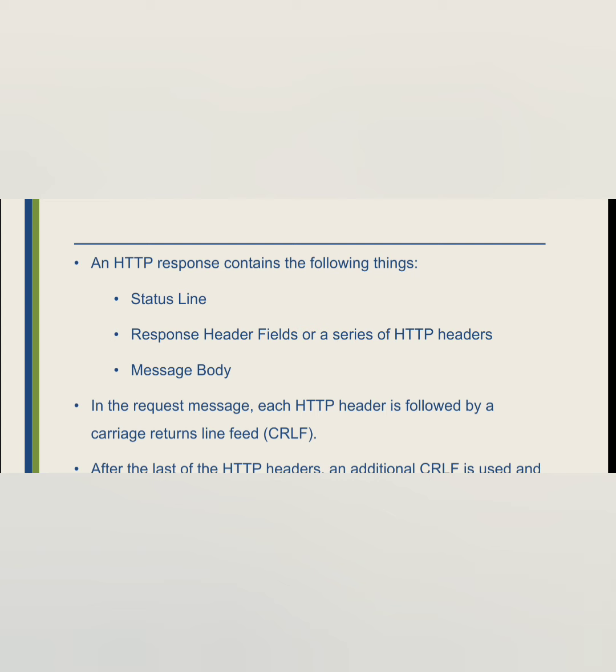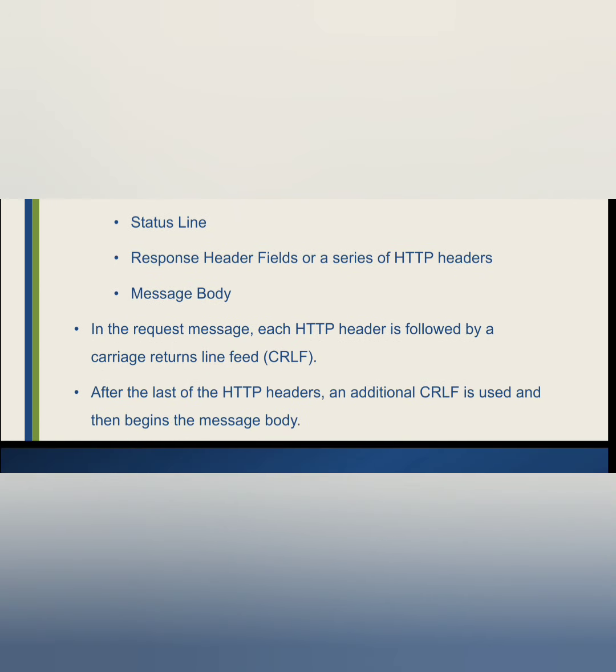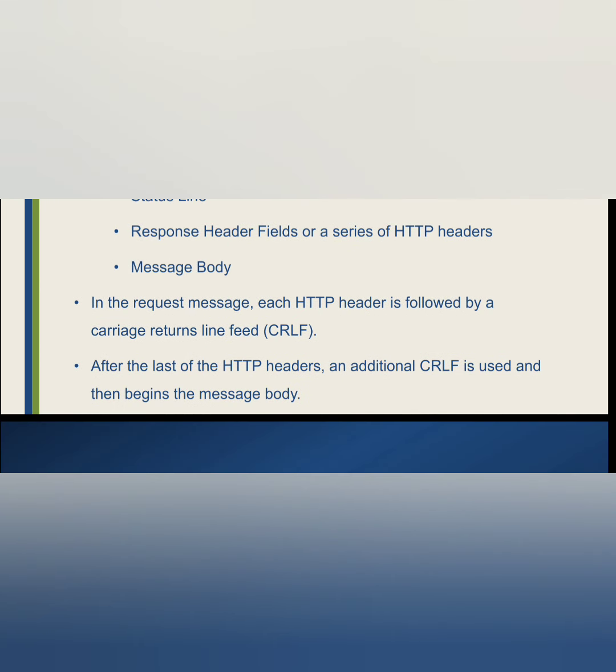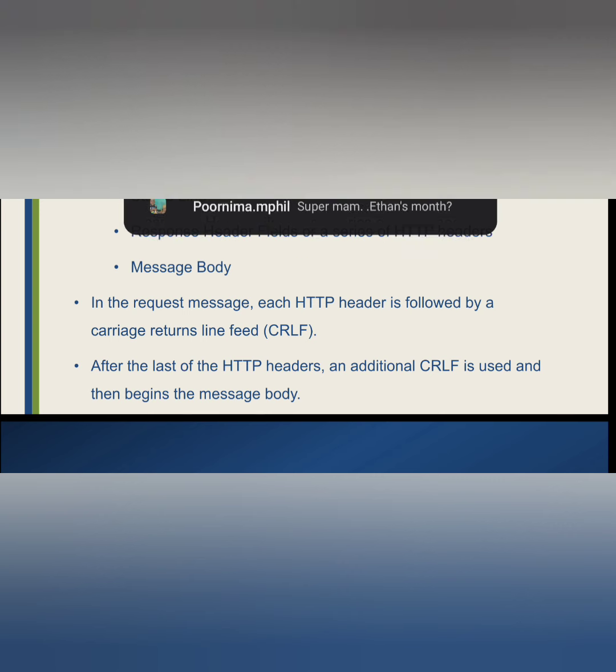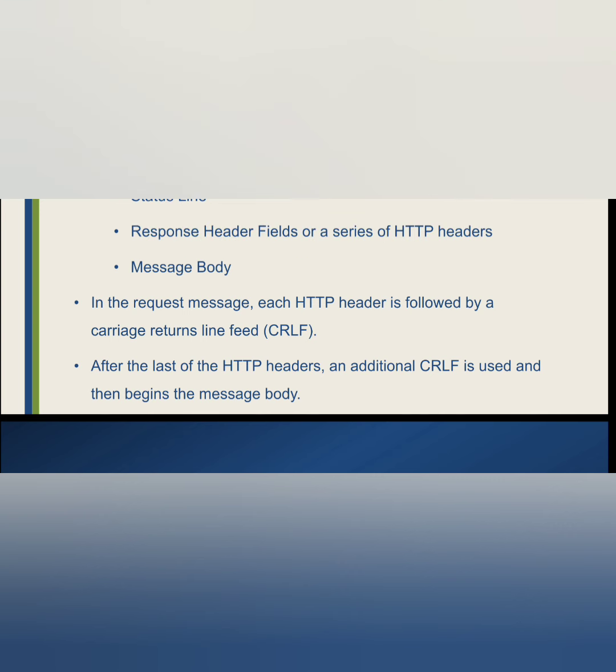An HTTP response contains the following things: a status line, response header fields, or a series of HTTP headers, and the message body. In the response message, each HTTP header is followed by a carriage return line feed, CRLF. After the last of the HTTP headers, an additional CRLF is used, and that begins the message body.